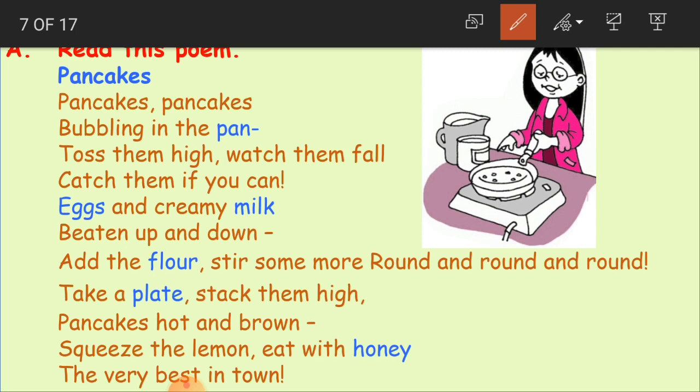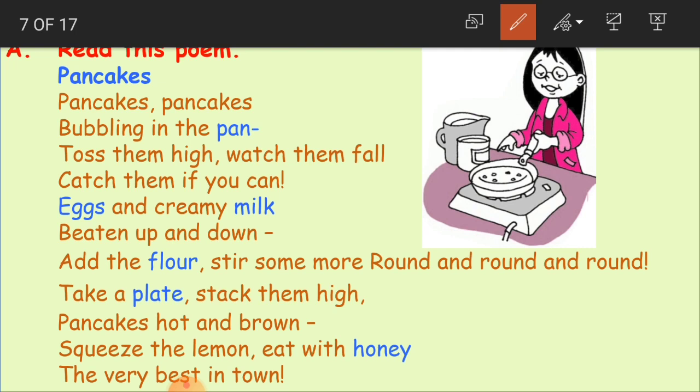Take a plate, stack them high, pancakes hot and brown. Squeeze the lemon, eat with honey, the very best in town. See how well it is described about the pancakes. Here mummy is preparing the pancakes, for which she has taken eggs, milk, flour, honey, and also a plate to serve.